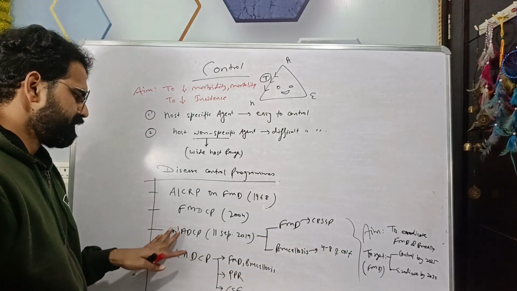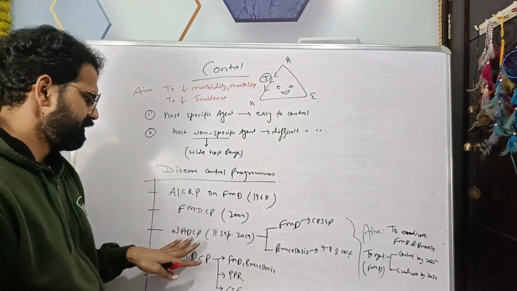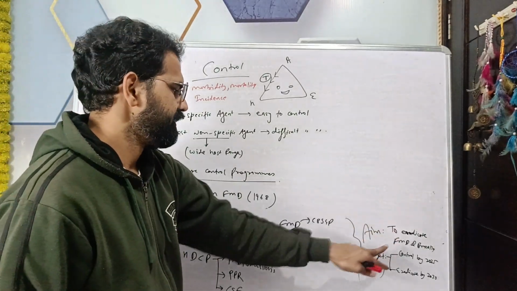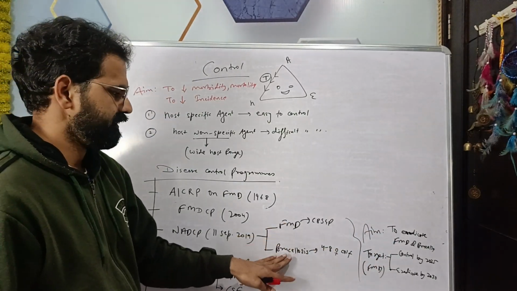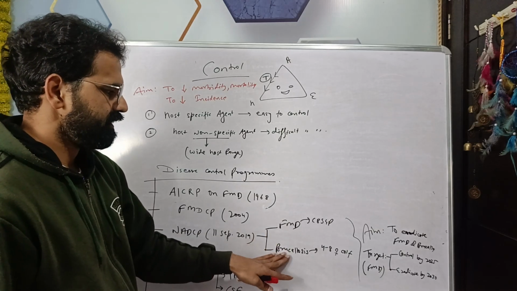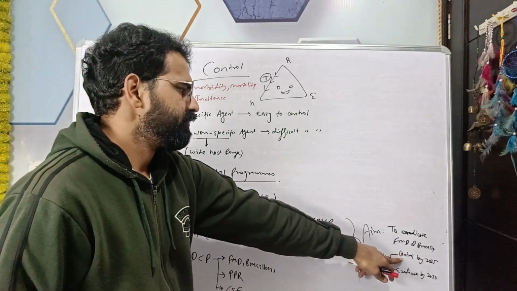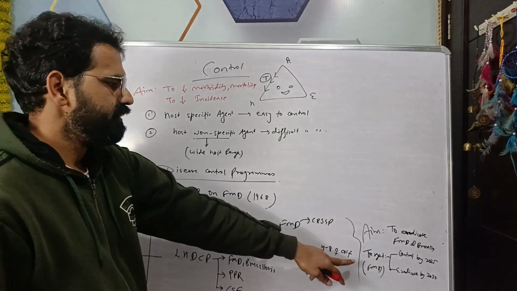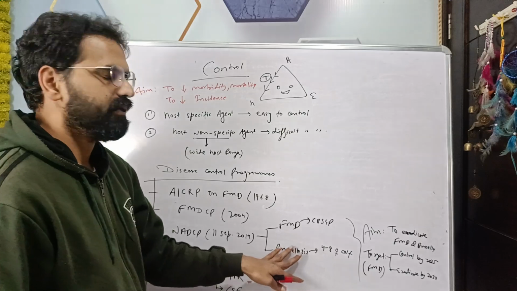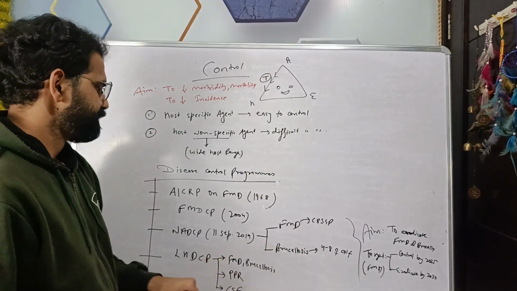So the aim of the National Animal Disease Control Program is to eradicate these two diseases, FMD and brucella, and their target is to control FMD by 2025 and to eradicate this disease by 2030.